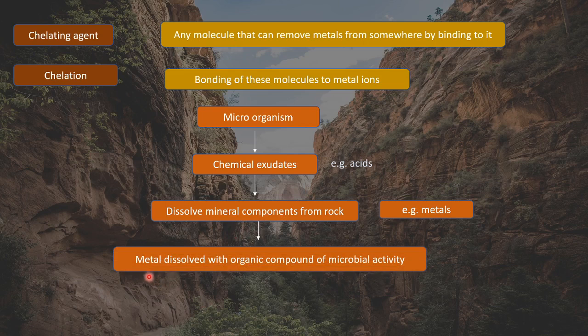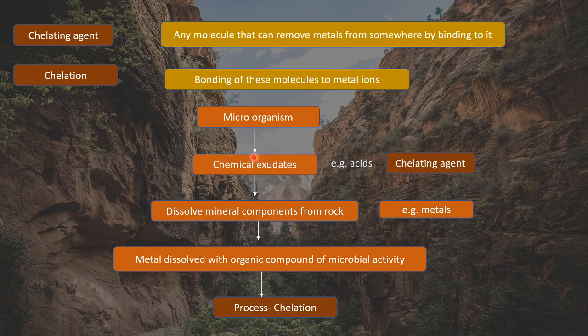So when this metal is dissolved with organic compound of microbial activity, it is called chelation. That is, the metal, that is the mineral component, with the organic compound, that is the acids of the microbial activity, when they are present together, this process is called chelation. So here, what is a chelating agent?